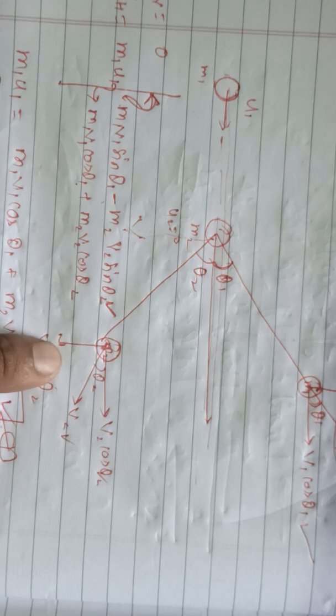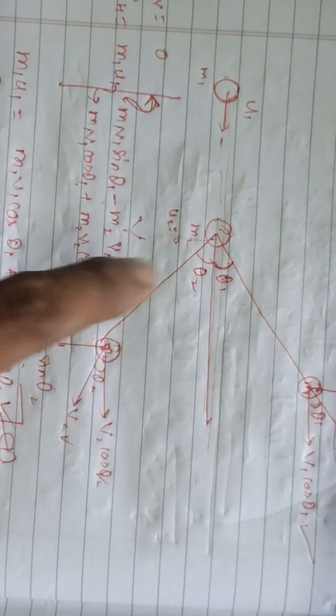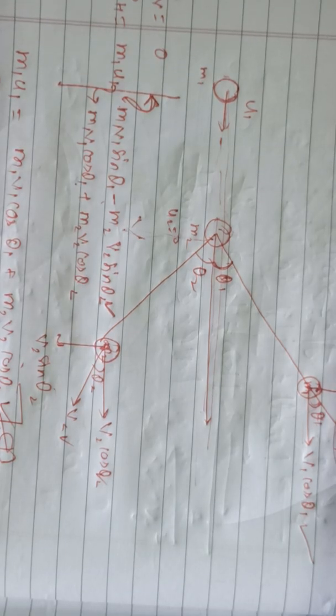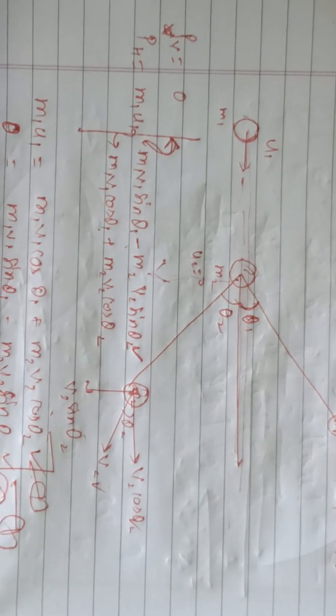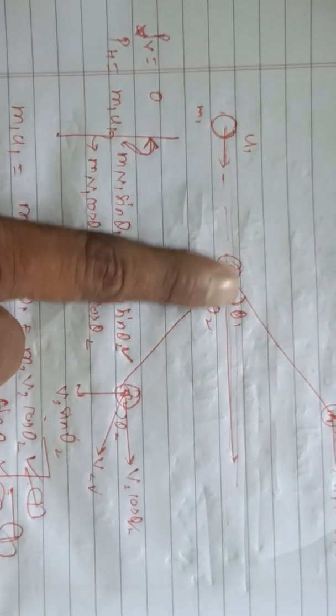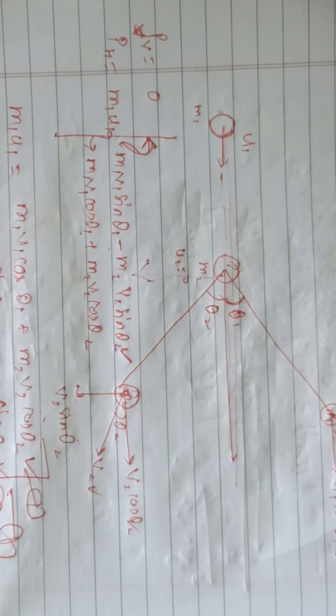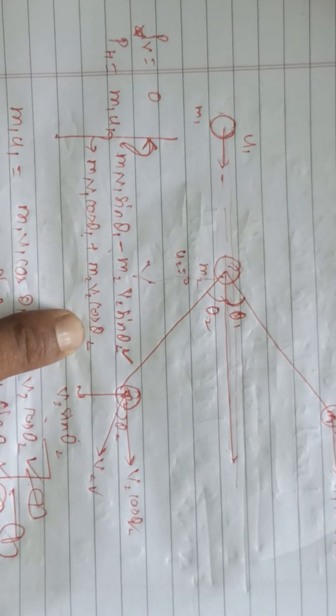So applying the principle of conservation of momentum, total momentum before collision must be equal to total momentum after collision. This we will first apply for horizontal, then for vertical. For horizontal, there was a momentum m1 u1 only before collision, because the other was at rest. So m1 u1 equals m1 v1 cos theta 1 plus m2 v2 cos theta 2.